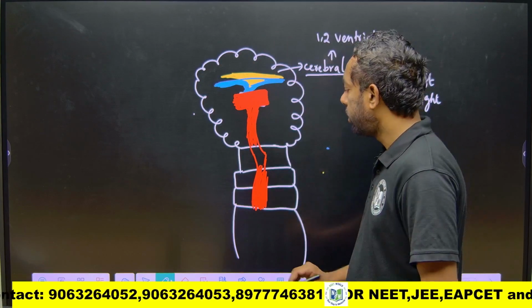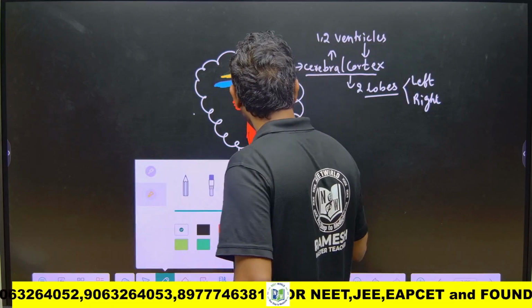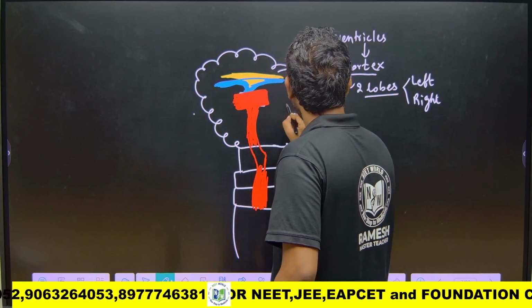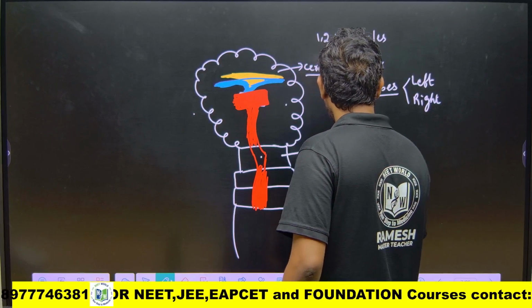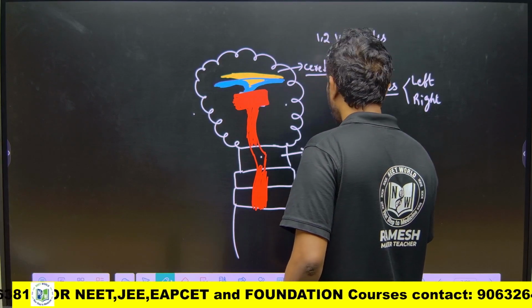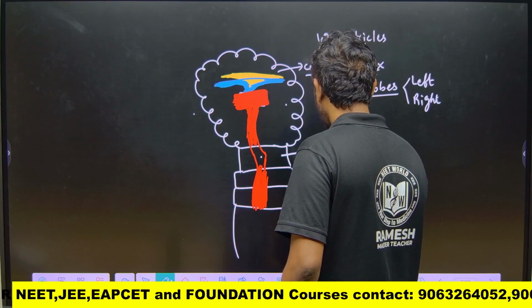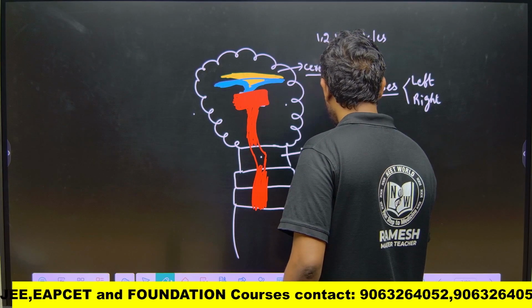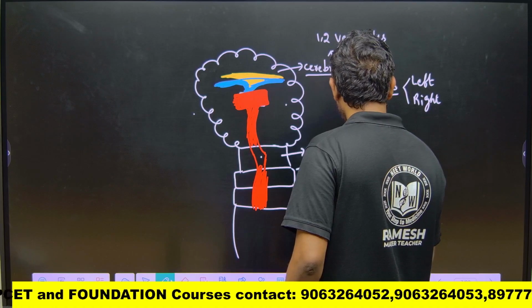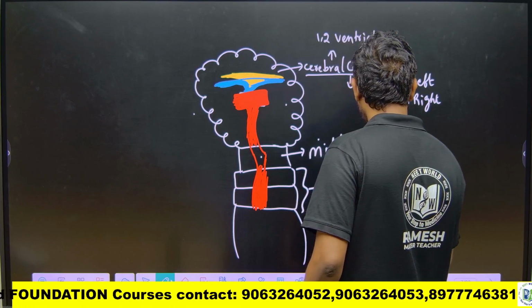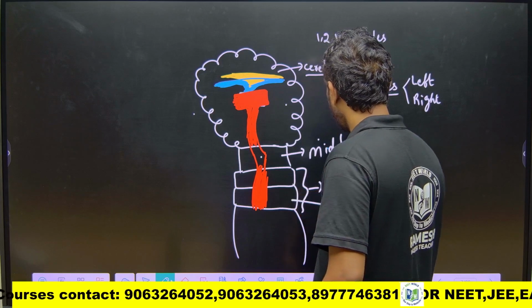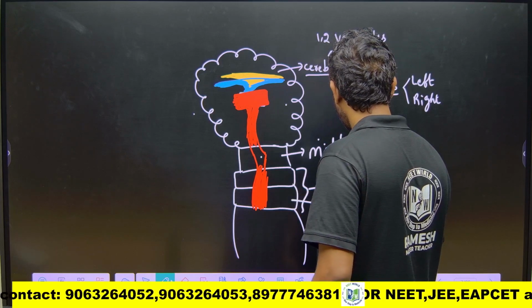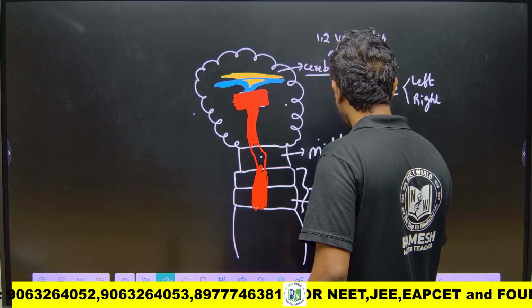I'm going to explain this. This is the midbrain. This is the hindbrain. The hindbrain has the medulla and the pons.